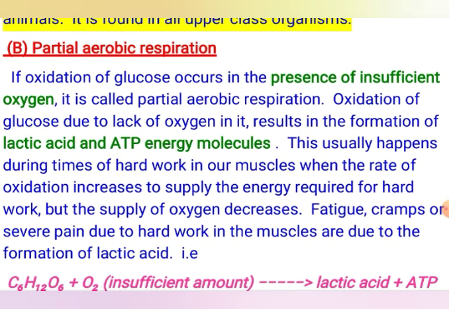This lactic acid accumulates in the muscles of human beings and other animals, and it is the cause of fatigue, muscle cramps or severe pain, because after we do hard work we get fatigue. This fatigue or muscle cramp is all because of the accumulation of lactic acid in the muscles. Because of the incomplete oxidation of glucose, lactic acid is formed.